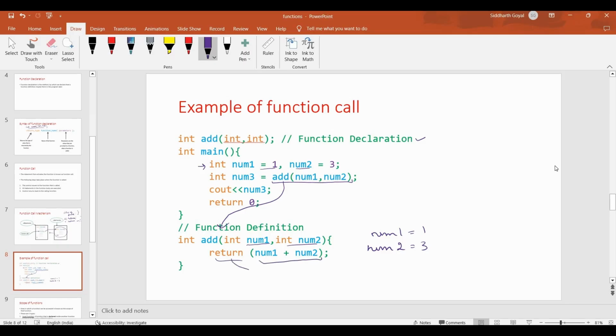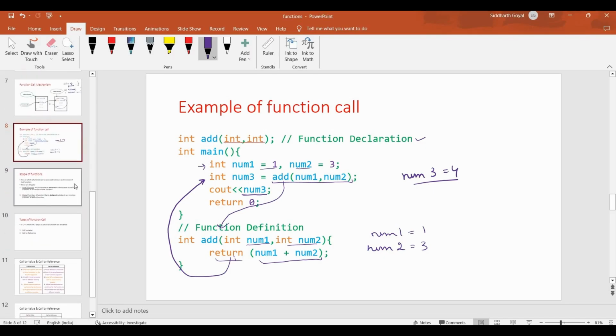Whatever it is returning will be stored here in num3. So num3 will be 4, and that num3 is printed here, right? So that's how the function call is made.